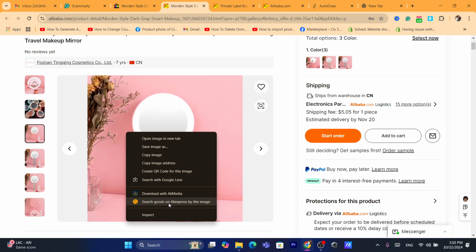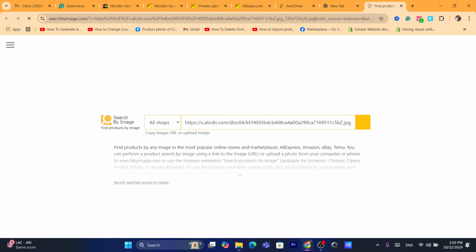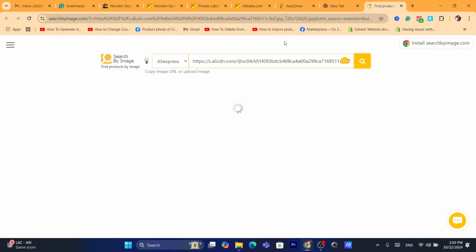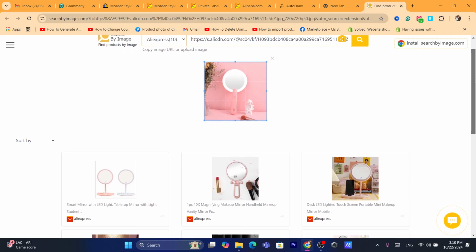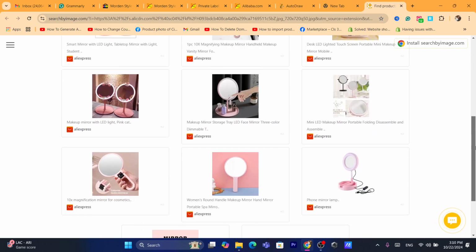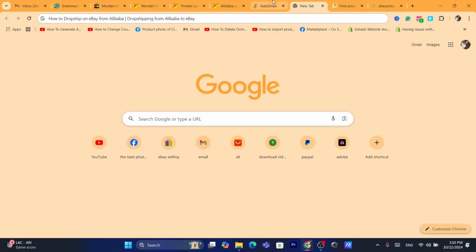Now I'm going to try to search for it on AliExpress to see if people on AliExpress sell this product or not. By the way, this extension is like search on AliExpress by image. It's just an extension. Now on AliExpress, you cannot find this exact, yeah, it's actually here. So I'm going to see if it's the same. Okay, it's actually the same product.